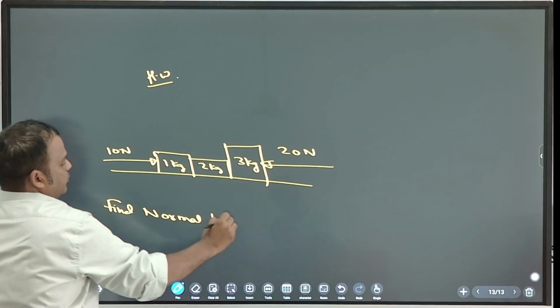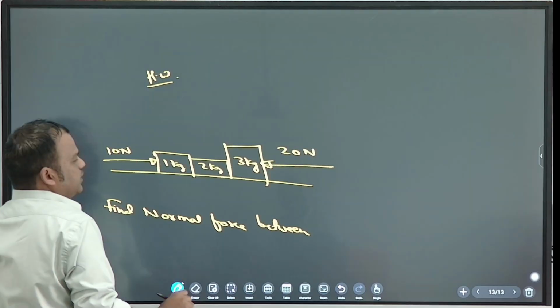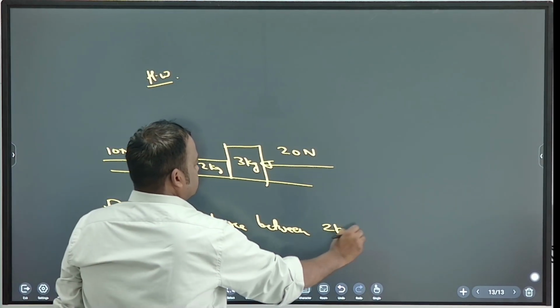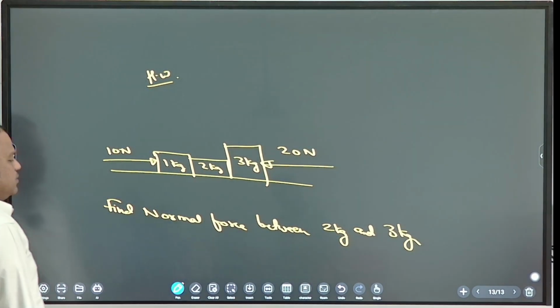Find normal force between 2 and 3 kg. Okay, try this.